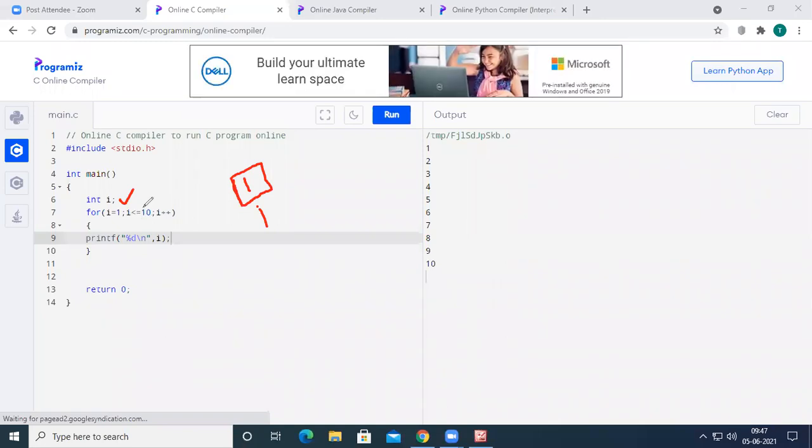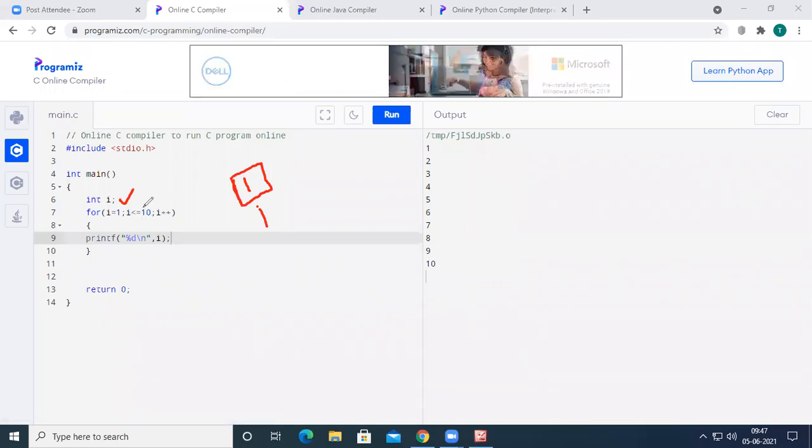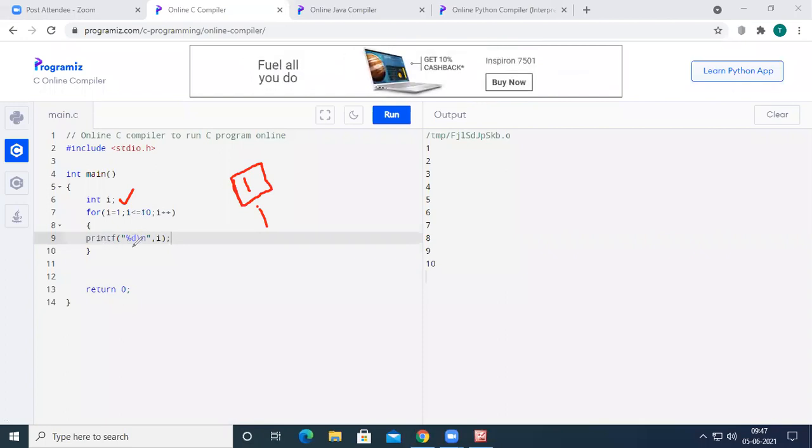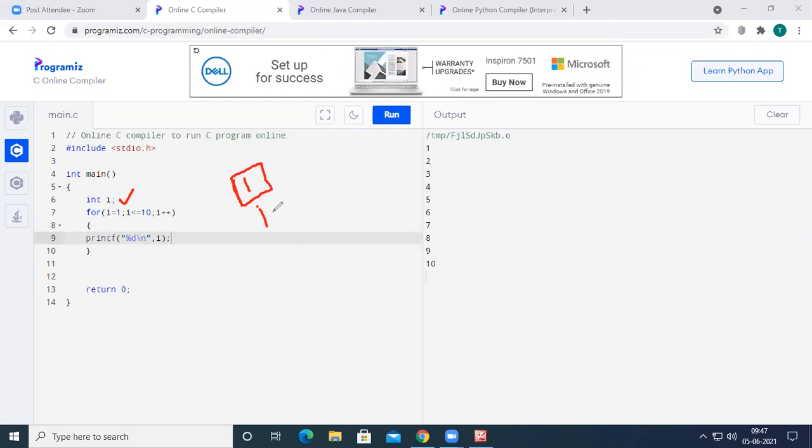As we discussed in the flowchart, when the condition is true, it is going to execute the body of the loop. Here inside the body, we just printed the value of i. Initially, the value of i is 1, so 1 is printed on the output screen. After executing the body of the for loop, it is going to increment, so now 1 will become 2.